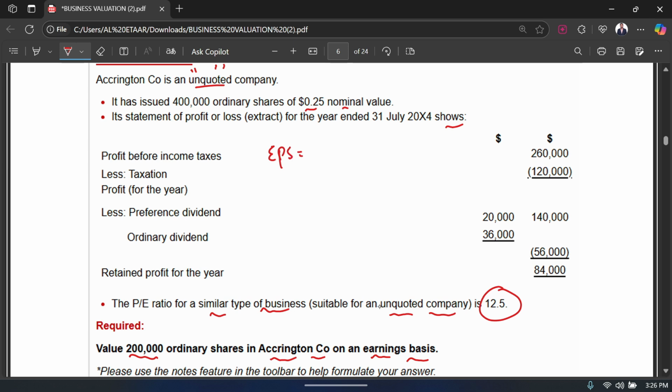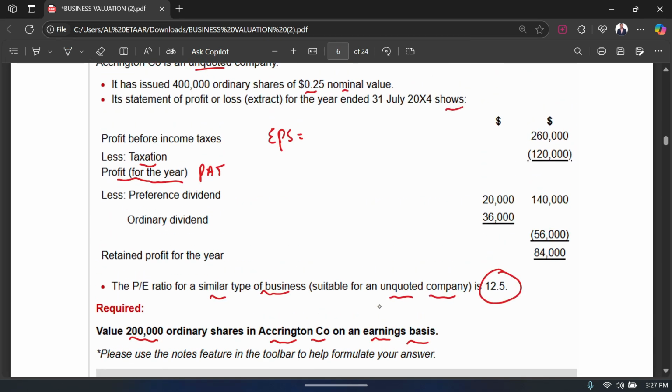What was the formula for EPS? You take the profit after tax, which is after subtracting the tax. So this is the profit for the year, or your profit after tax, which is 140,000. And from this we subtract any preference dividend which is paid.